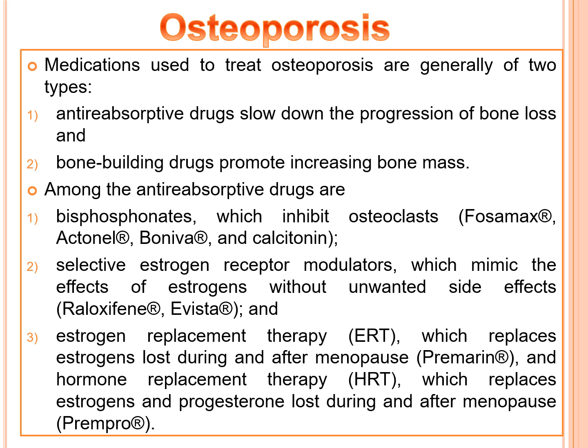And estrogen replacement therapy, ERT, which replaces the estrogens lost during and after menopause, and hormone replacement therapy, HRT, which replaces the estrogens and progesterone lost during and after menopause.